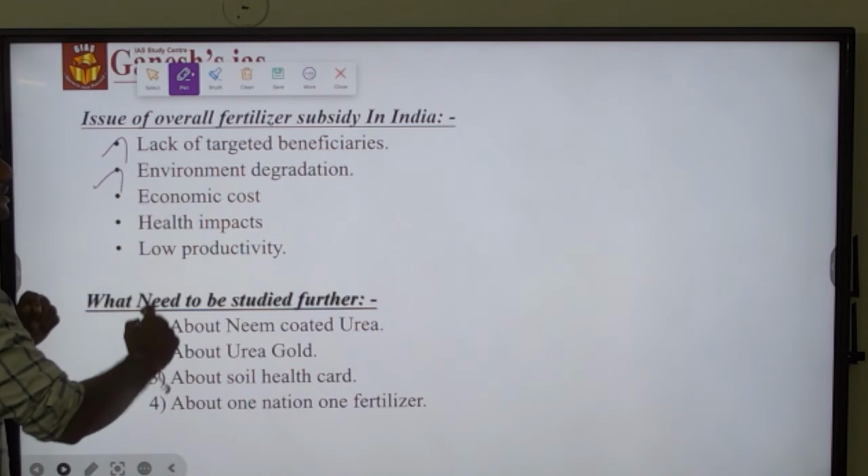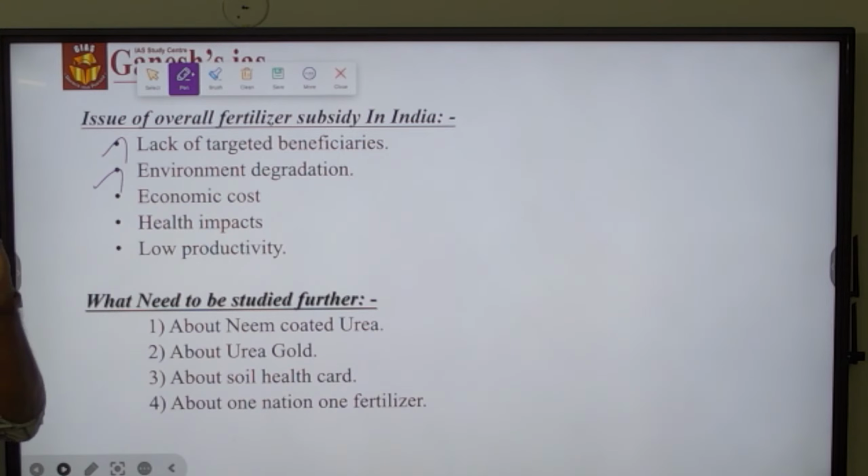so that wastage of resources is happening because of lack of targeted beneficiary. And then because of the subsidy given to the fertilizer, as we have discussed before, the heavy excess usage of urea based fertilizer causes environmental degradation in India.